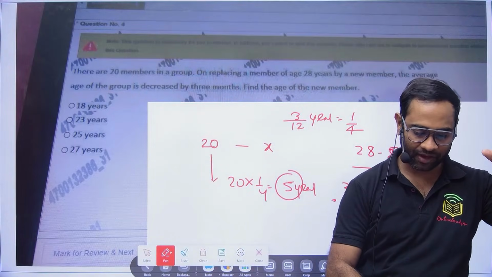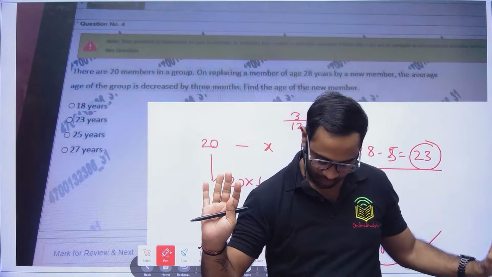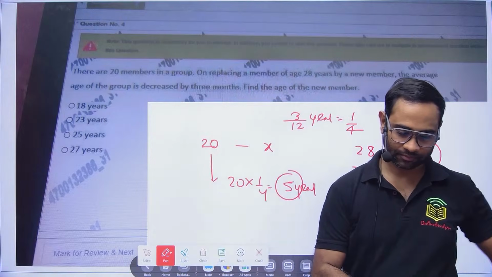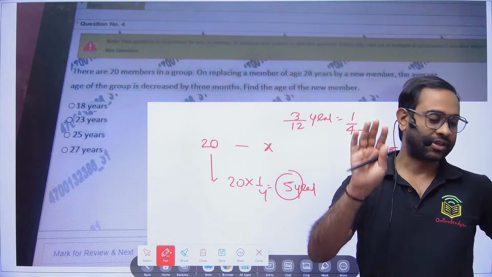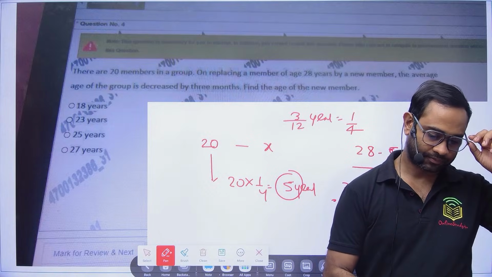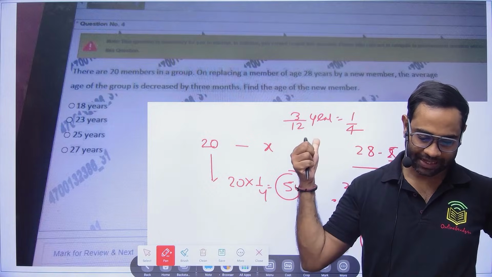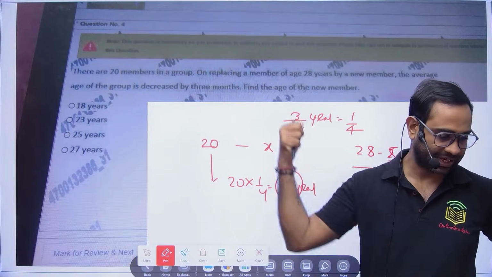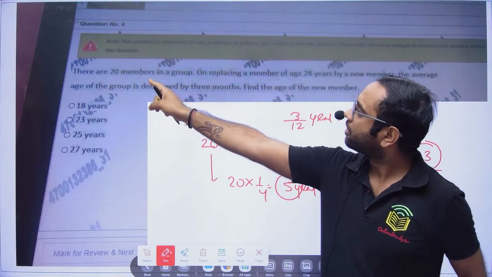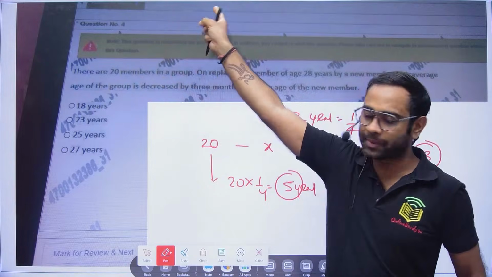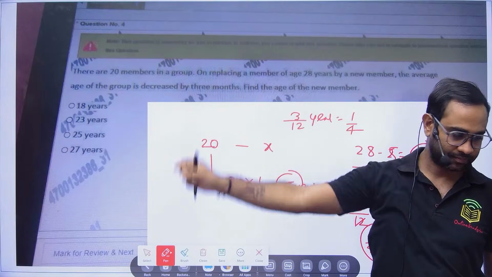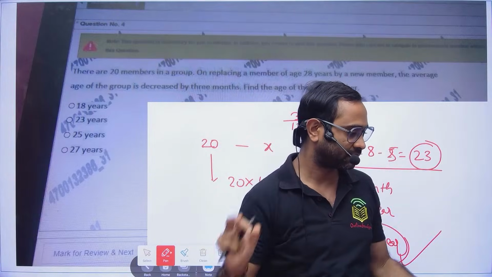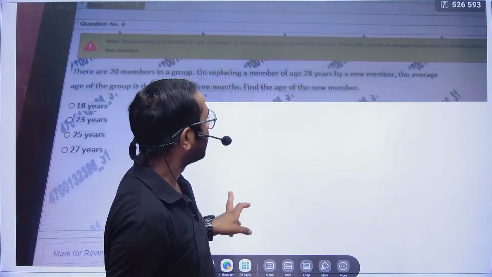Tell me if it is clear for everyone, my dear friends, and then we will move ahead with the next problem. Quickly tell me if it is clear or not, because I need to remove the content from here. This is a TCS question. You could see here, right? Look, here there are IDs, and here numerical ability. If you do real previous questions now, you will be able to perform well in the exam. Okay, cool. Now I can erase it.